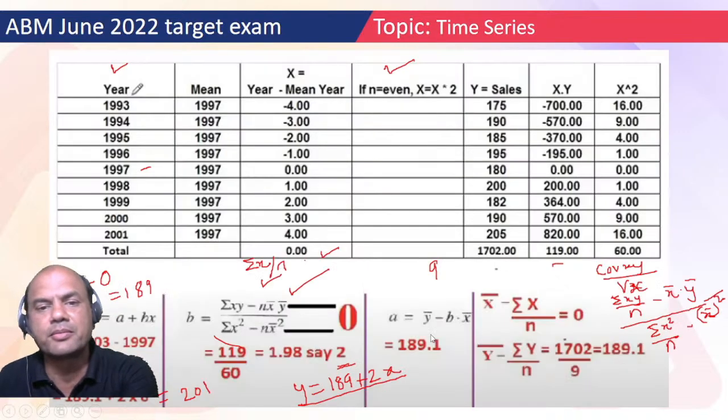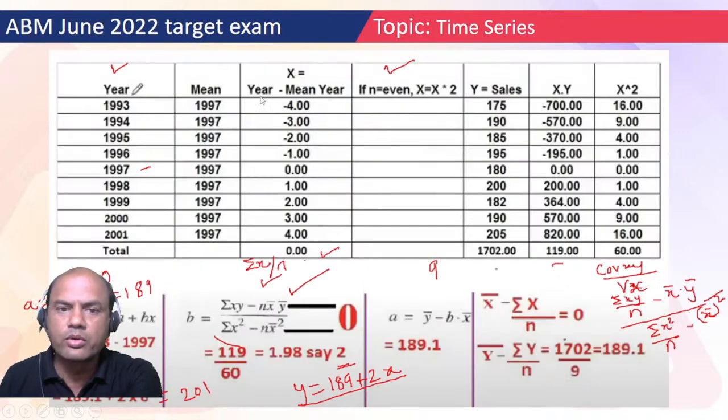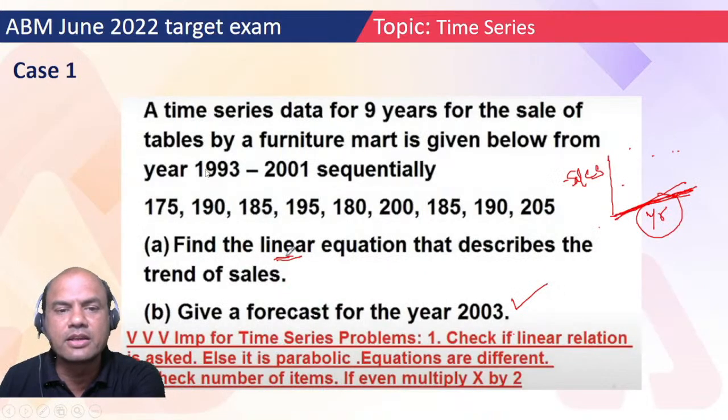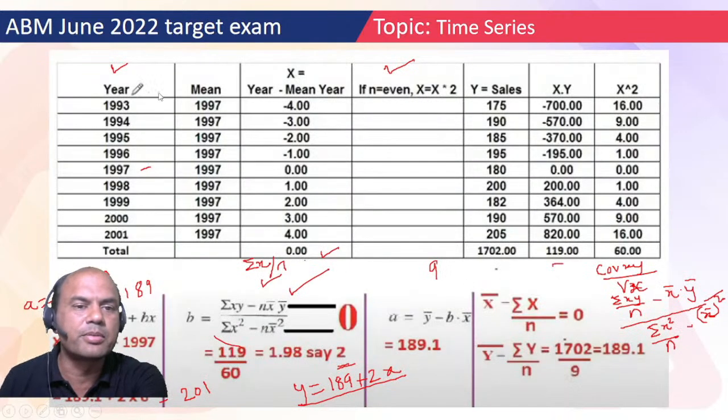Now let's solve the problem. See here. What do we have to do? We have to first find X and Y. Okay. Y is directly given, the sales, but X is not given. The years are not X. We have to derive X from this. How to derive? See here, plot these years. Years are 93, 94, 95 up to 2001, right? All these years are given. What do you do? You find the mean, the average of these. How to find the average? See here, they are in sequence. So find the middle one. 1997 is the middle one. So find the middle and write it over here as the mean. All of them are the same, 1997 only.